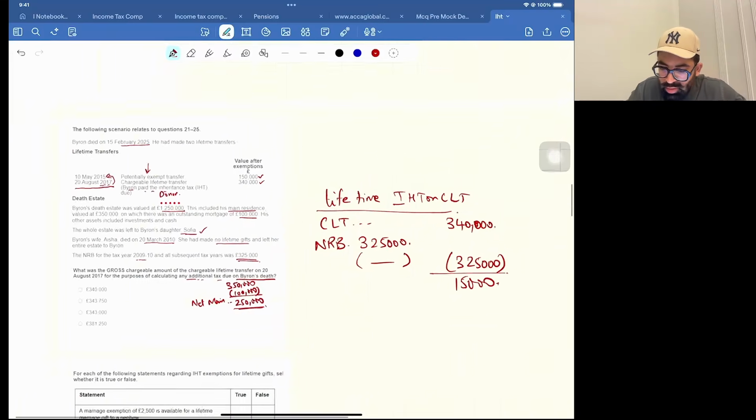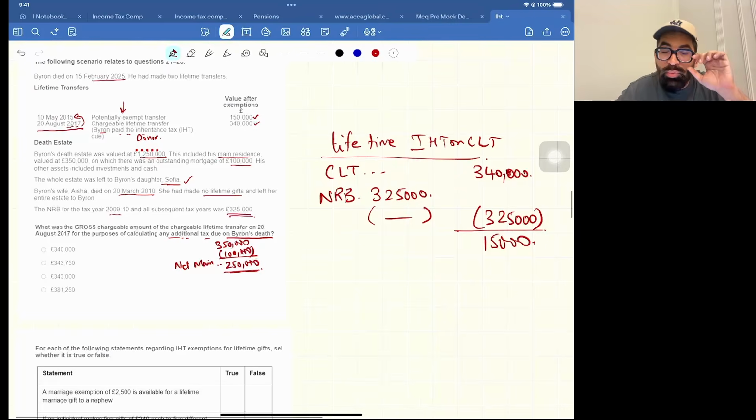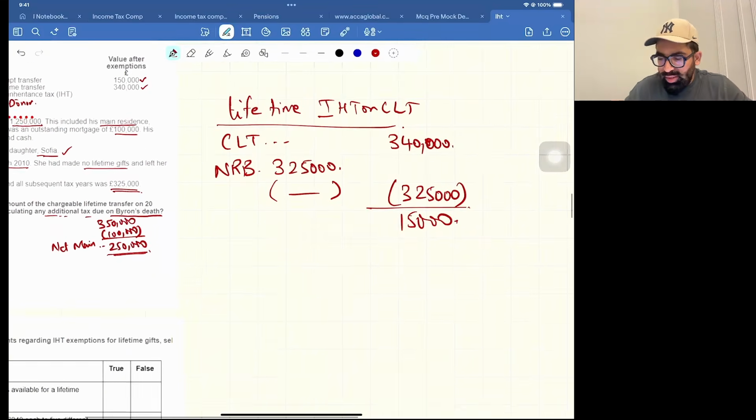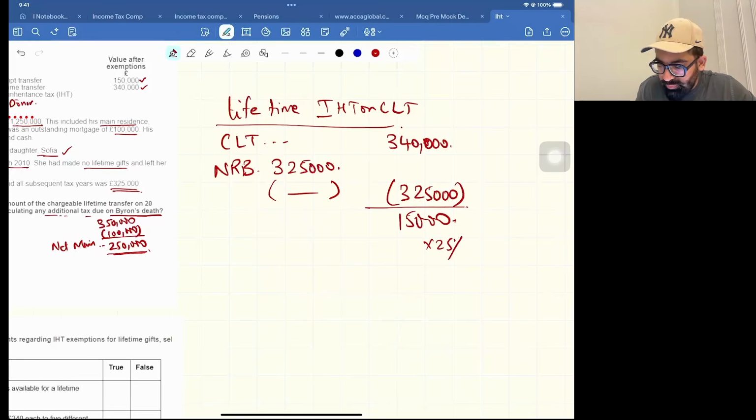Now you tell me, who is paying this lifetime IHT? See, it is clearly written Byron will pay. That means the donor. So in this case the tax rate will be 25%. So 15,000 multiplied by 25% is 3,750. 15,000 into 25% is 3,750.